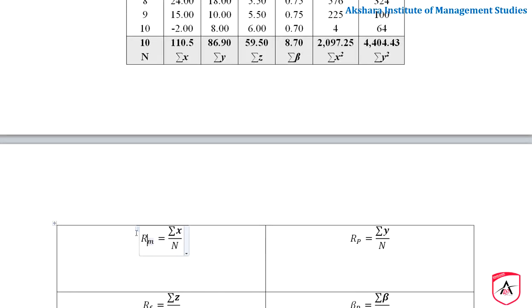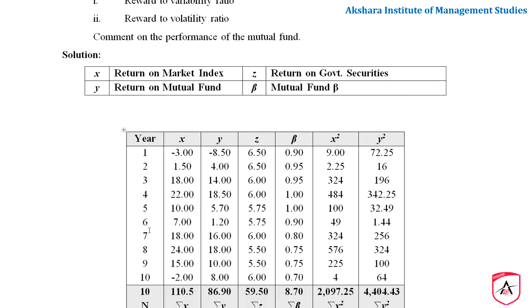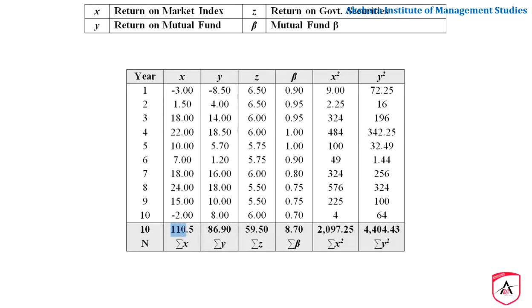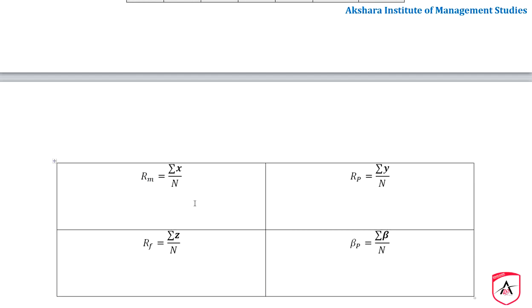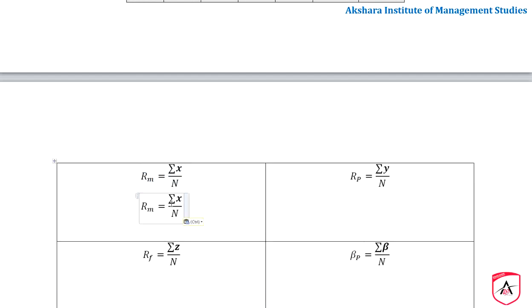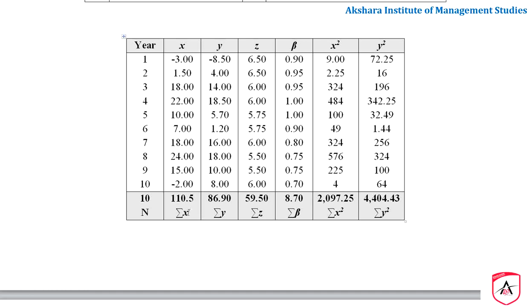So I have already told you, M means market index, R means return. So if you observe, return on market index means it is X. You have to take the value of this X as 110.50. Now sigma X is equal to 110.5 and N is equal to 10.